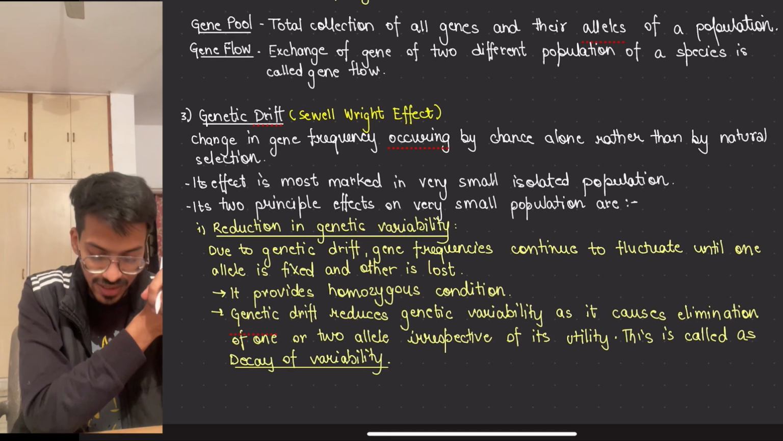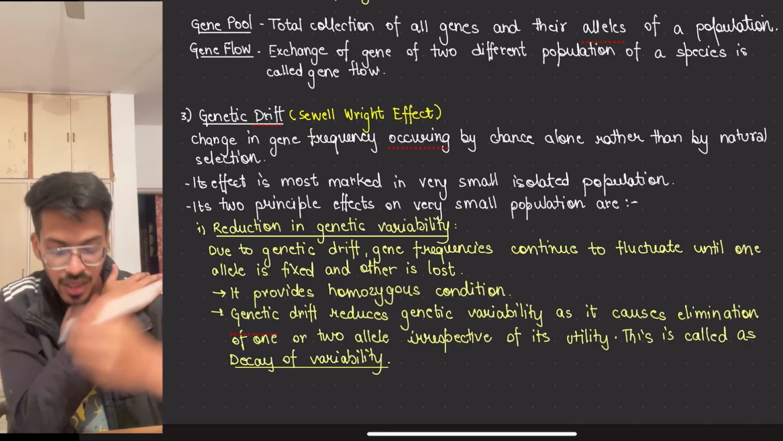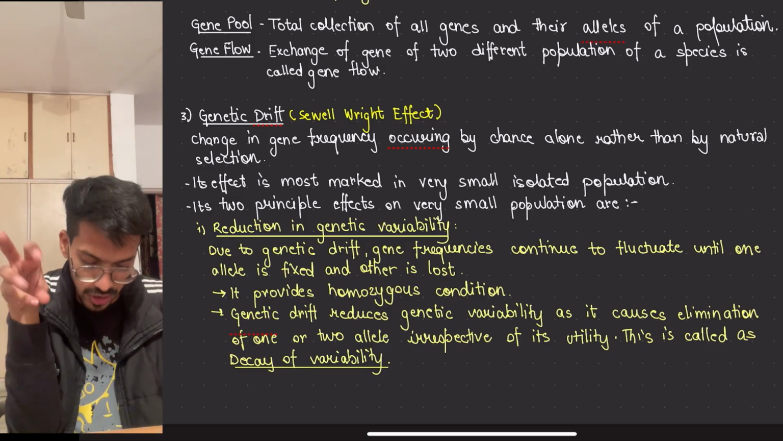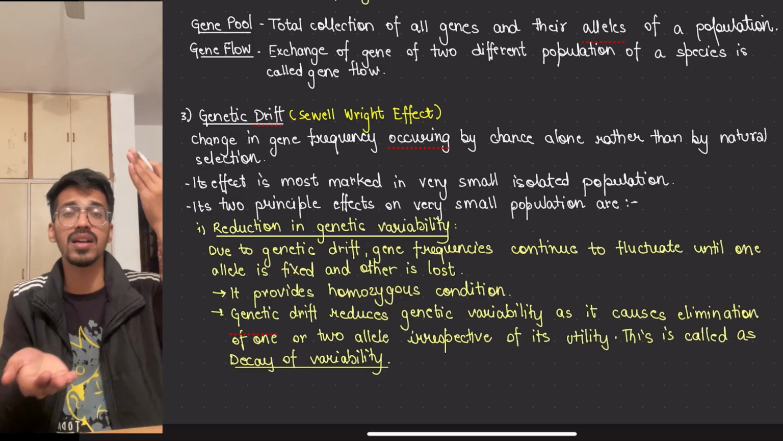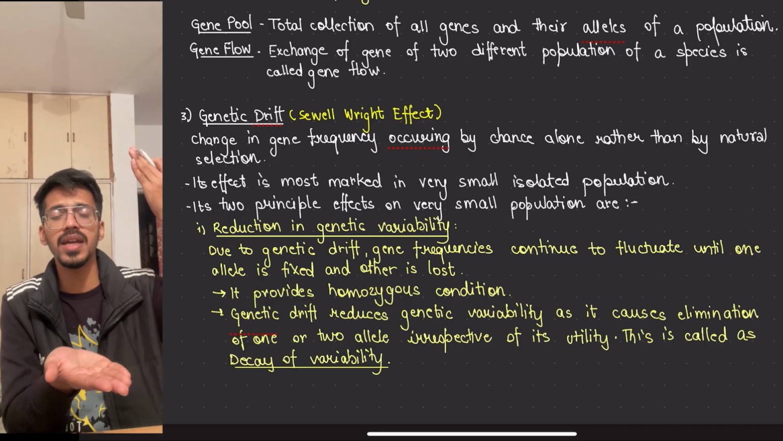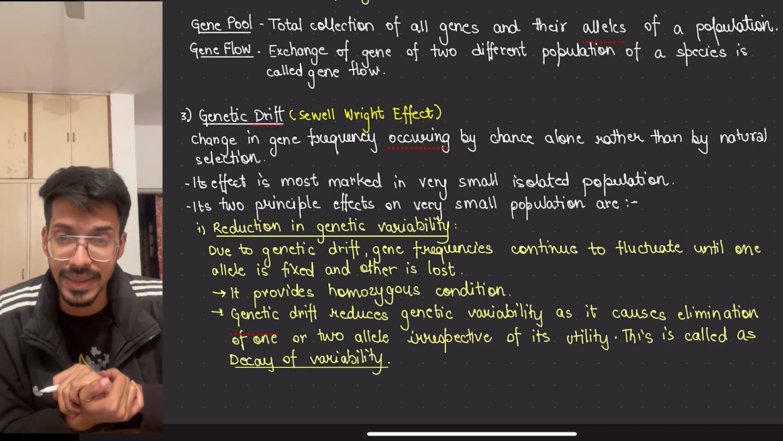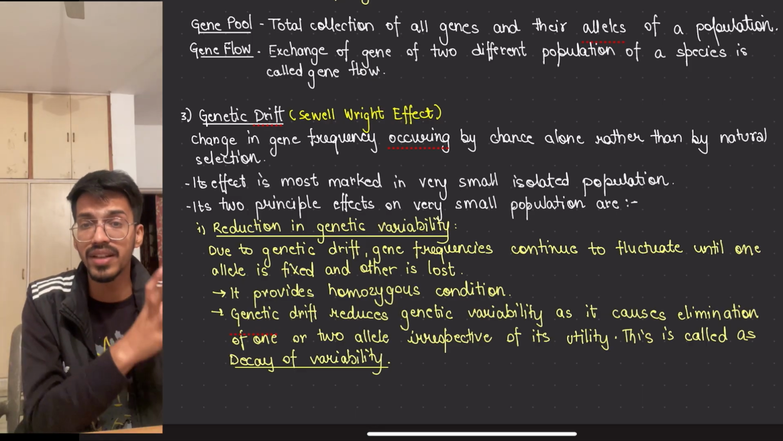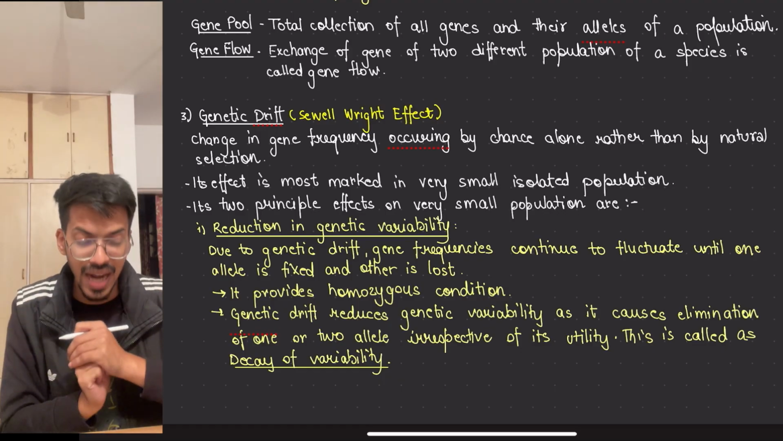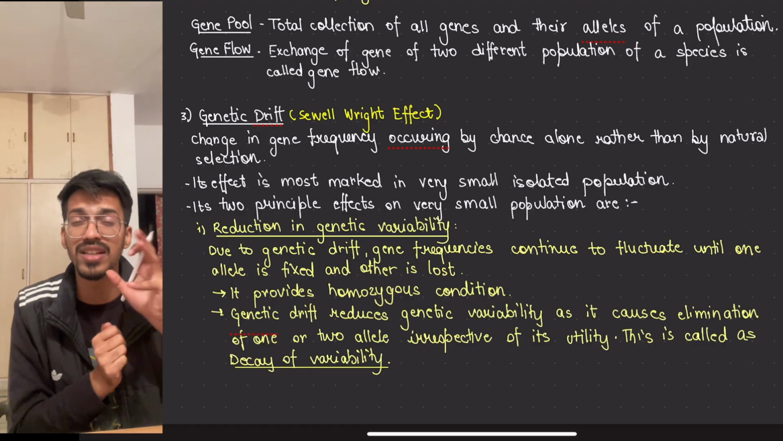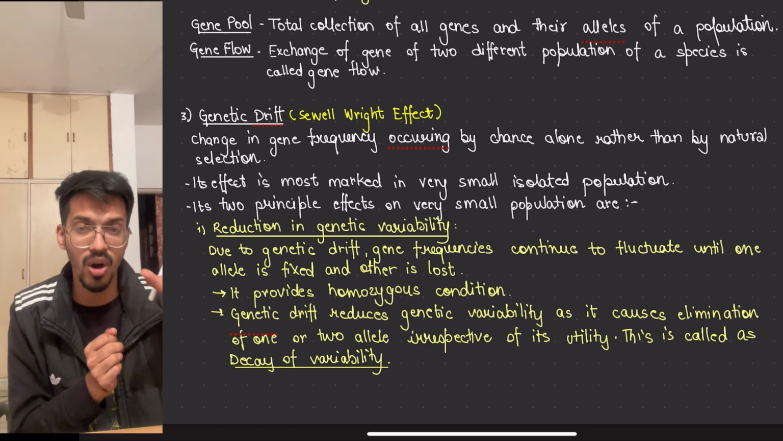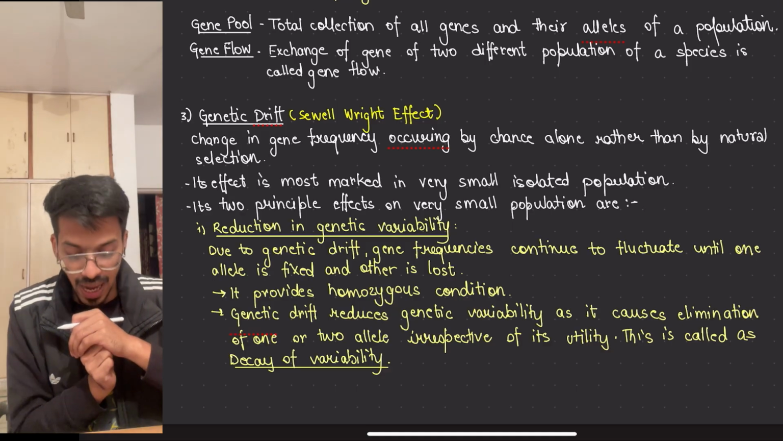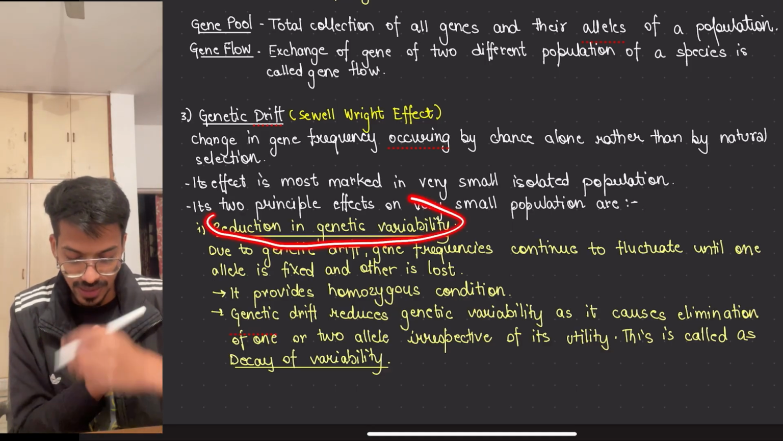Okay. So the Sewall-Wright effect, he said that any gene frequency can change. It could be by chance alone or by natural selection, just in a fraction of a moment. Okay, so that leads to what? A genetic drift, a change in the gene pool and the constituents and the alleles which are present. And it is usually marked in a very small isolated population which has very few organisms, and anything can happen, they will lose their genetic information, and it leads to what? Reduction in the genetic variability.